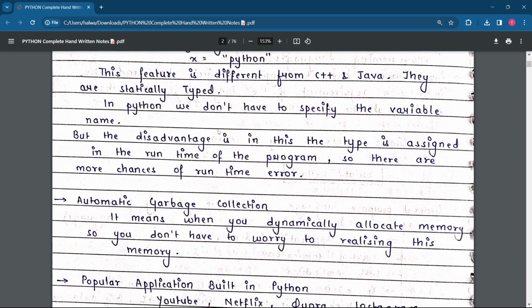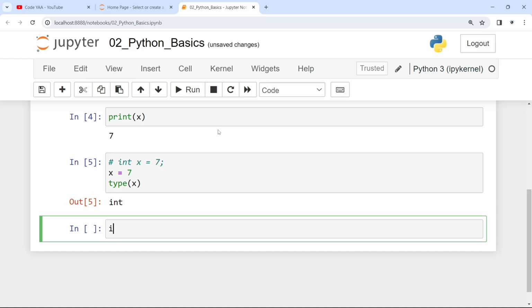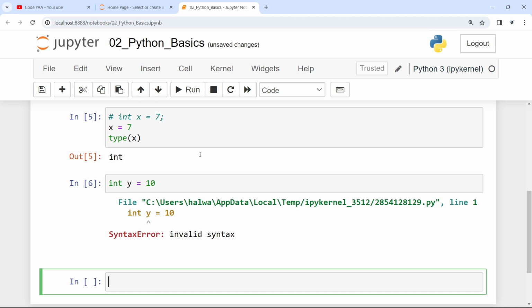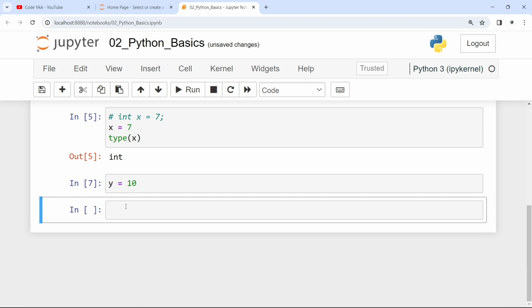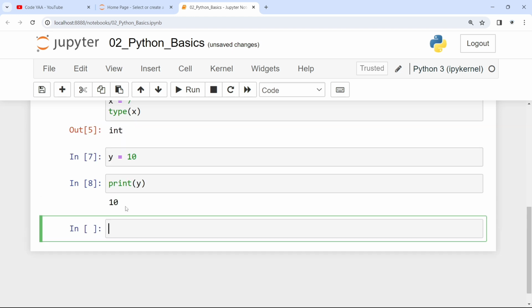Again, repeating, in Python, we don't have to specify the variable type. You don't need to write this thing like int y equal to 10. No need to write, it is invalid syntax itself. Only write y equal to 10 and print it. If you want to check its type, you can see dynamically it will say it is an int type.